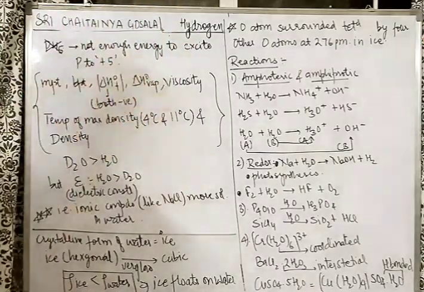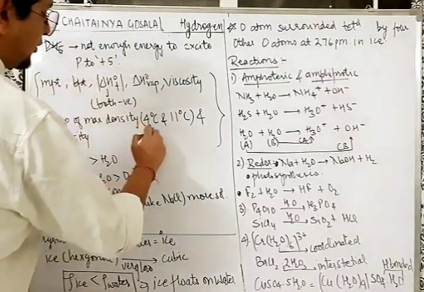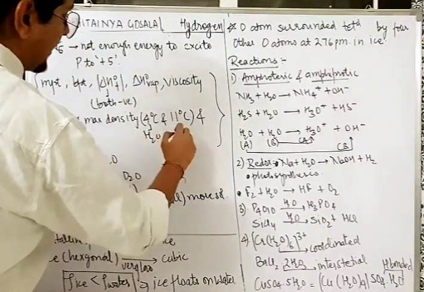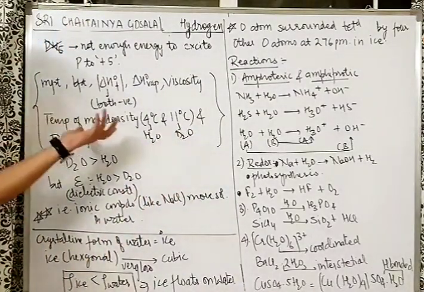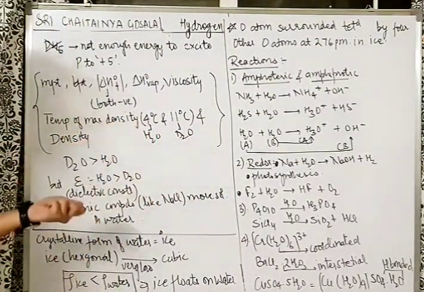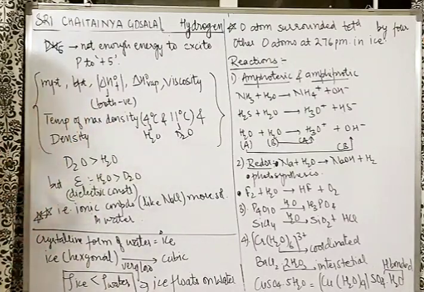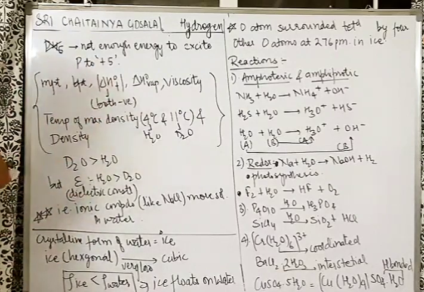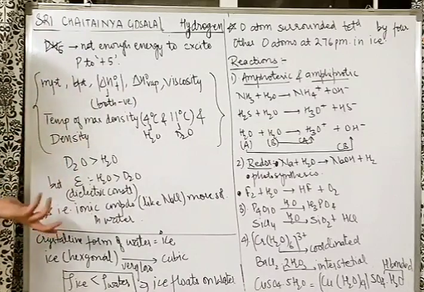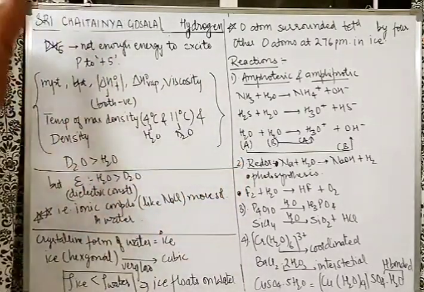Then enthalpy of vaporization, viscosity, temperature of maximum density. For example, for water it is 4 and for D2O it is 11 degrees Celsius. That means at 4 degrees Celsius, you might have read that water has maximum density, that is 1 gram per ml. Below that, above that, the density varies. It goes below 1. Similarly, D2O has maximum density at 11 degrees Celsius. And density itself, for all these values, D2O is more than H2O.